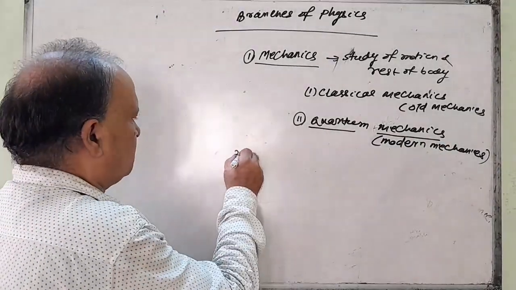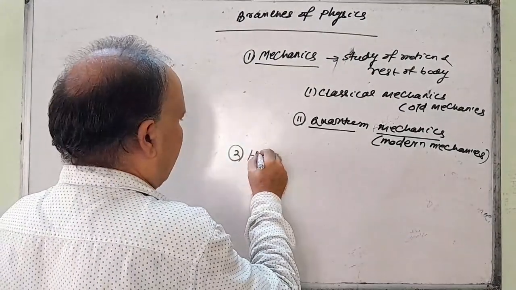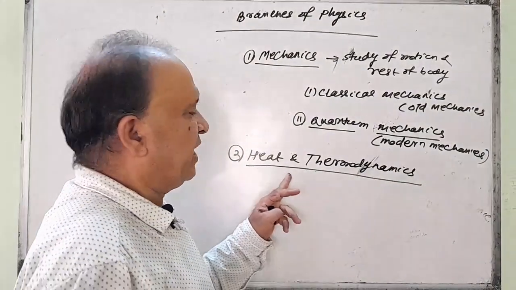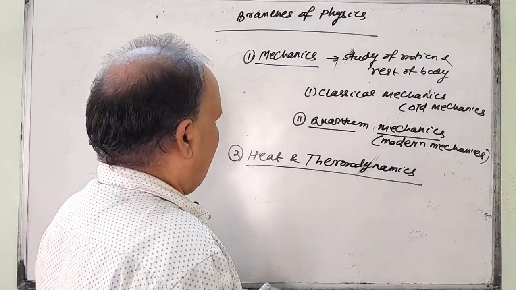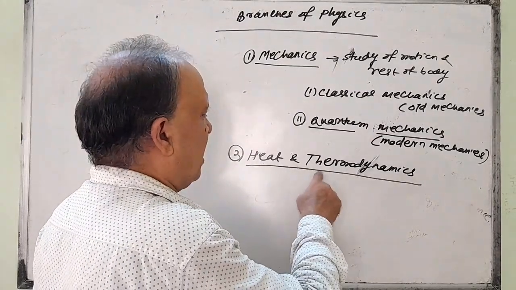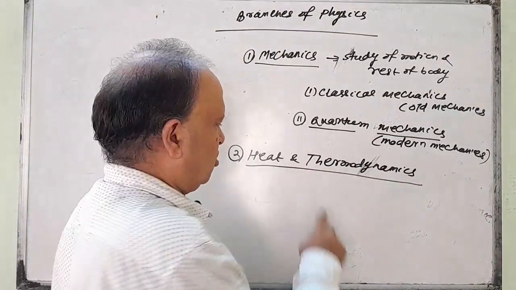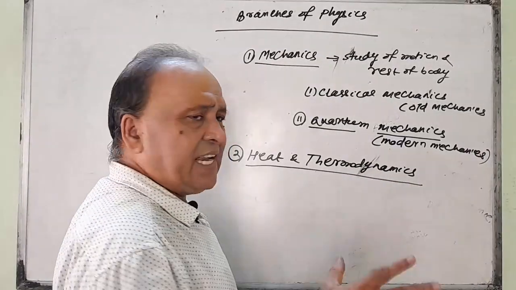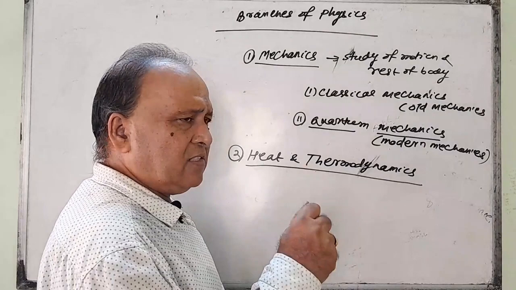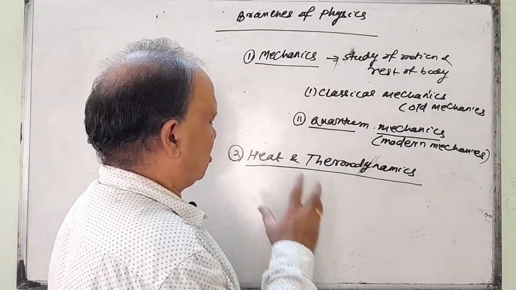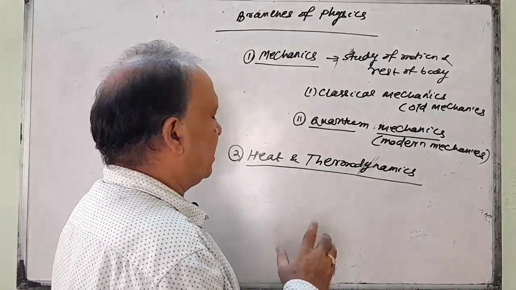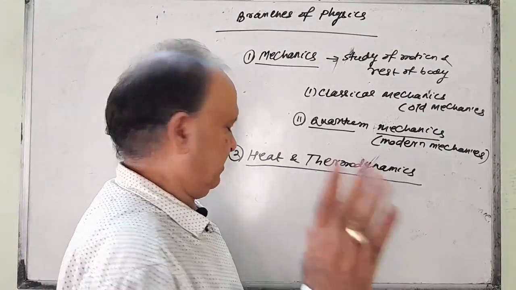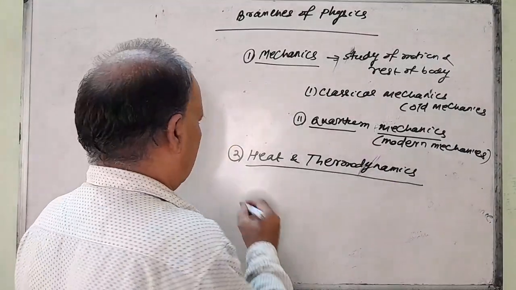Second branch is heat and thermodynamics. What is heat and thermodynamics? It is the study of heat energy and its behavior, as well as thermodynamics. Thermo means heat, dynamics means movement. So heat and thermodynamics is a branch of physics which deals with the study of heat energy, its motion, its properties, and also temperature, like this. This is heat and thermodynamics.